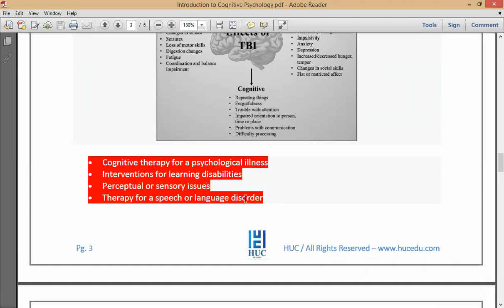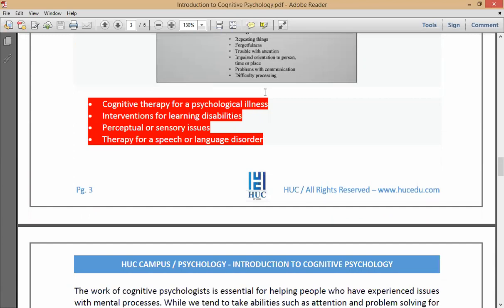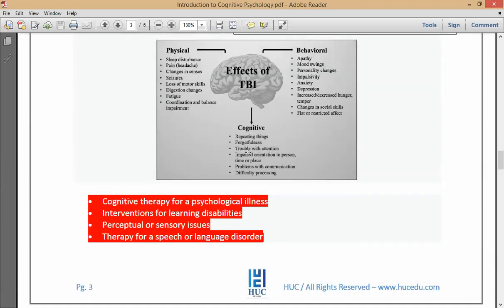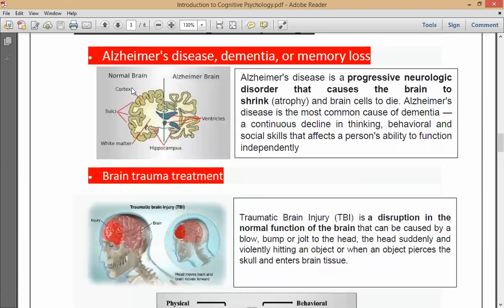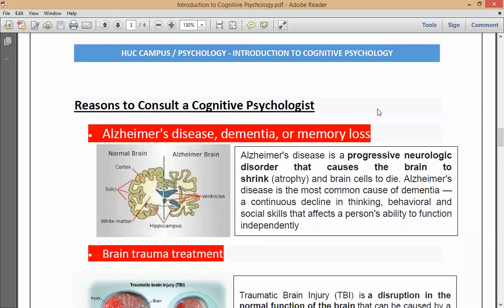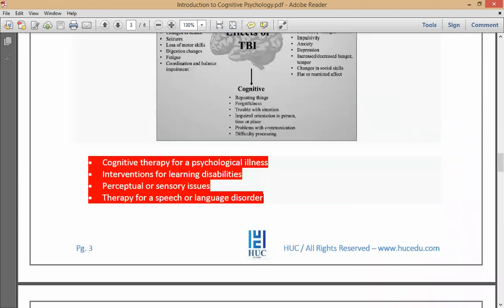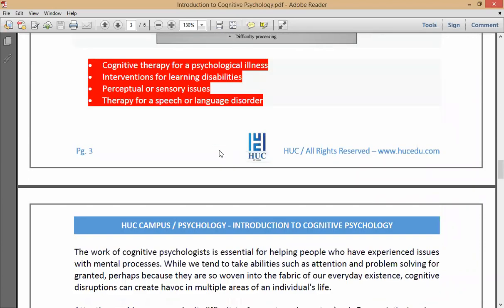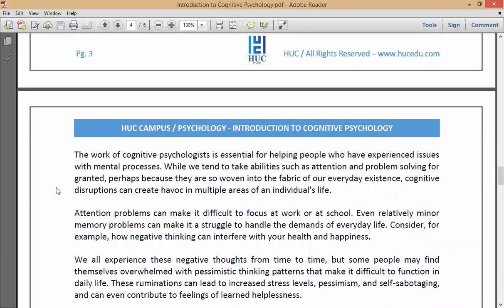Therapy for speech or language disorder. If you have any language disorders, right, then you have to definitely go and meet a cognitive psychologist. These are the duties of a cognitive psychologist, the reasons that you have to go and consult a cognitive psychologist. I have given around 6 examples for that. The next is the work of cognitive psychologists is essential for helping people.